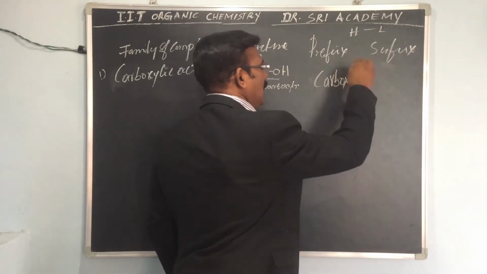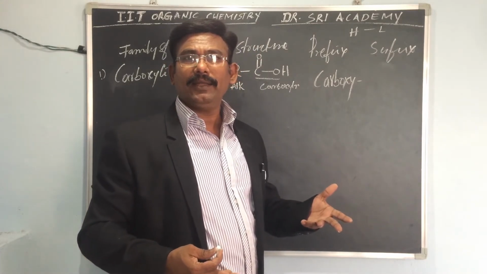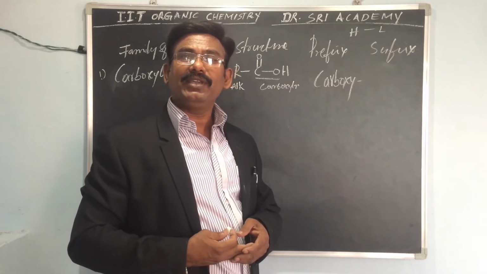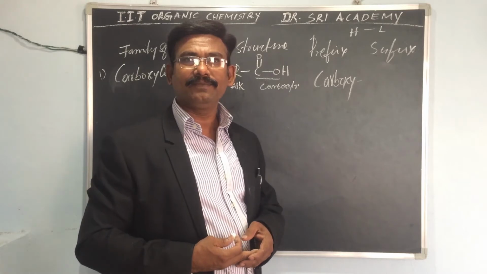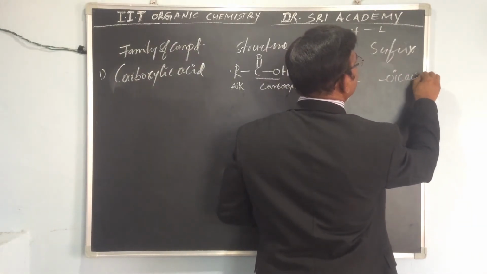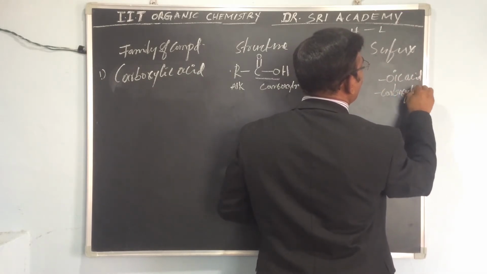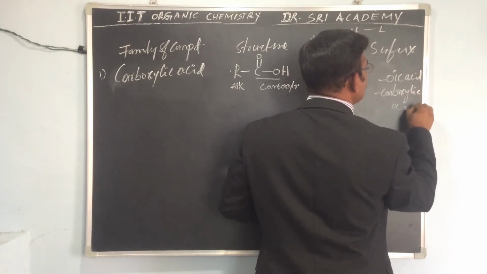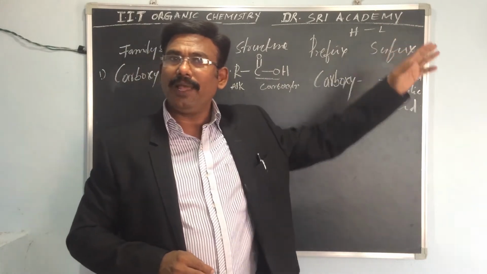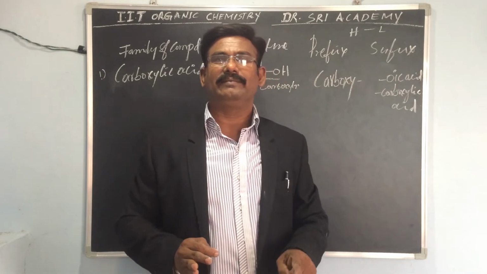And the suffix is oic acid, or carboxylic acid. You must remember that carboxylic acid or oic acid is the suffix and the prefix is carboxy.